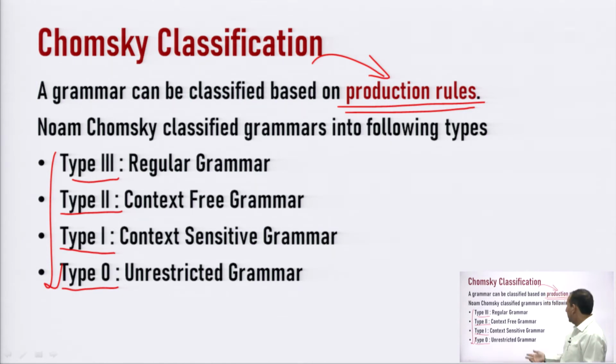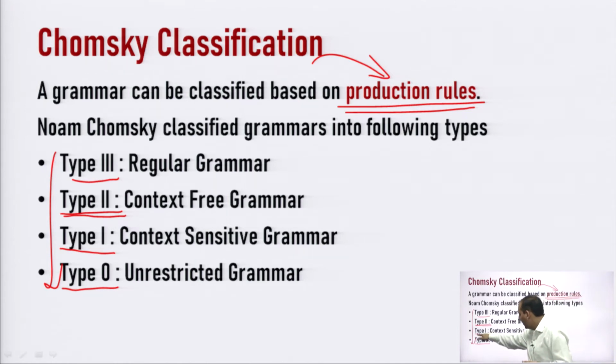The second category we have is type 2 grammar, which is also known as context free grammar, and in some of the books you will find it written as CFG. Now, what is a context free grammar? Context free grammar is a grammar which is used by context free languages.